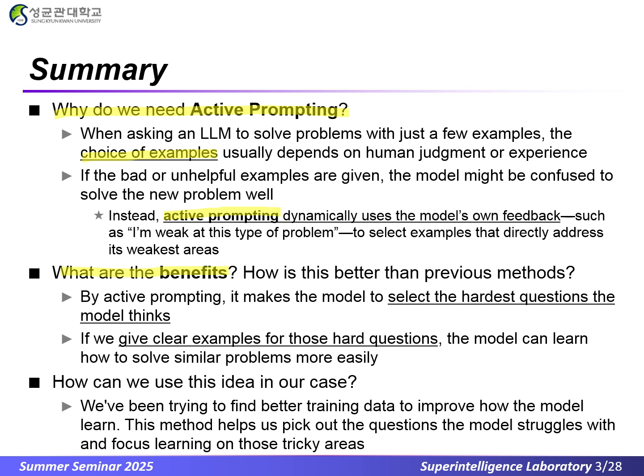By active prompting, we force the model to select the hardest questions, the ones it finds most ambiguous. Then, by giving clear examples for those hard questions, we teach the model how to solve similar problems more easily, leading to consistent accuracy gains over previous methods. How can we use this idea in our case? In our medical Q&A training, we've been hunting for higher quality training data. This active prompting approach helps us pick out the questions the model struggles with, those high uncertainty cases, and focus learning on those tricky areas.